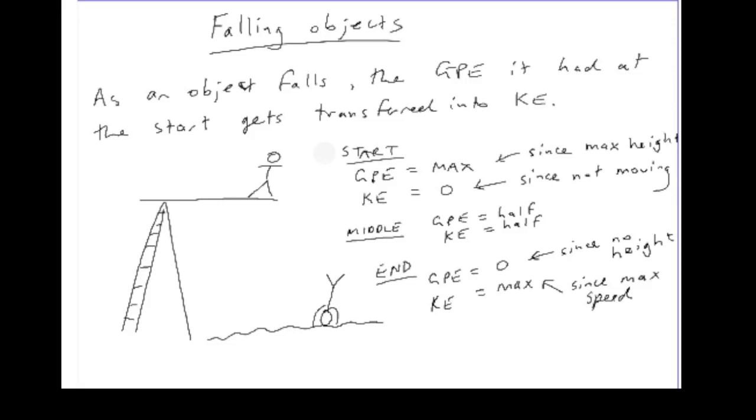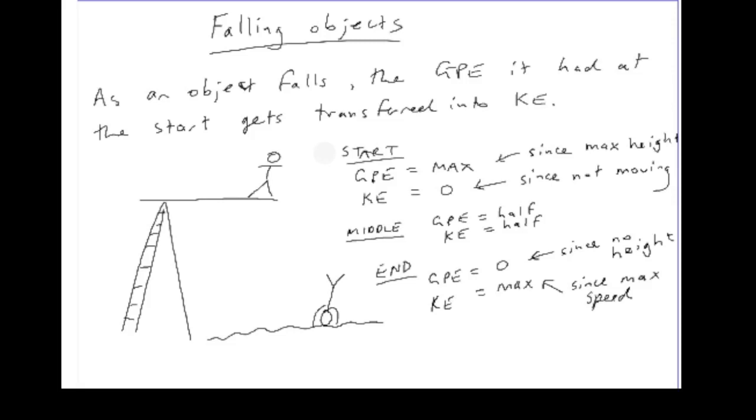Now if we assume that there's no energy loss, then the energy that's been lost by gravitational potential energy must have been gained by kinetic energy. And at the end, because the height is zero, if the person has splashed into water or hit the surface, the gravitational potential energy will be zero because the height's zero. Where's all the energy gone? Well, it's all turned into kinetic energy. So the kinetic energy will be at the maximum.